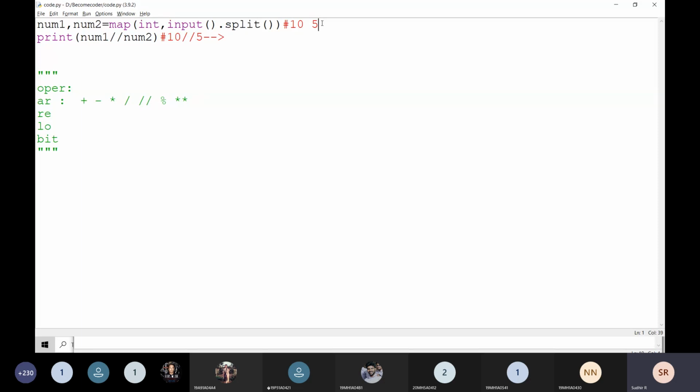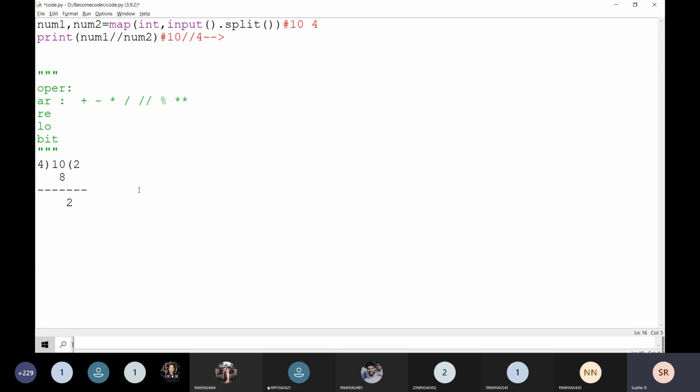For example, 4 and 10: it is going to be 2 4s, that is 4 2s, that is going to be 8, and the remainder is going to be 2.